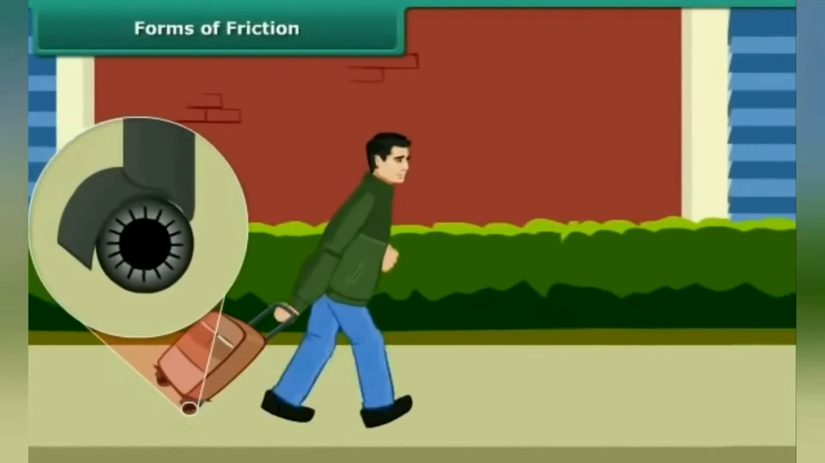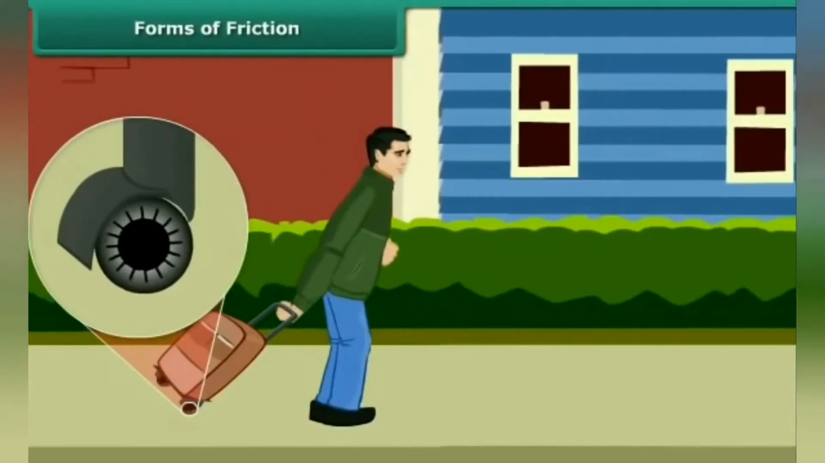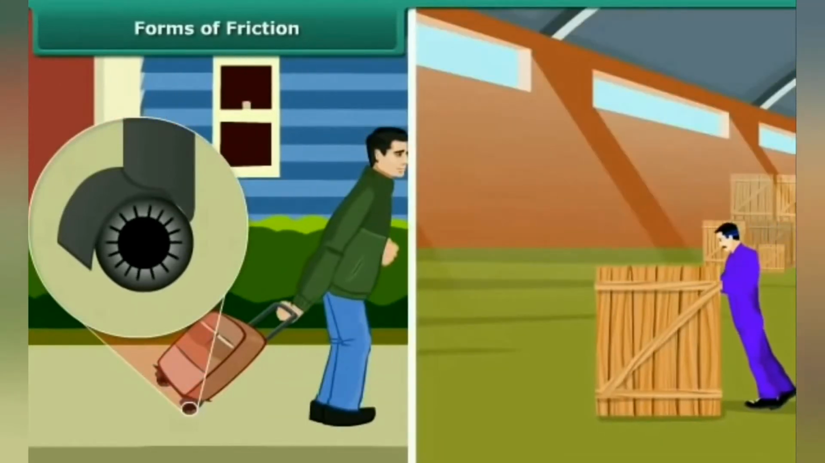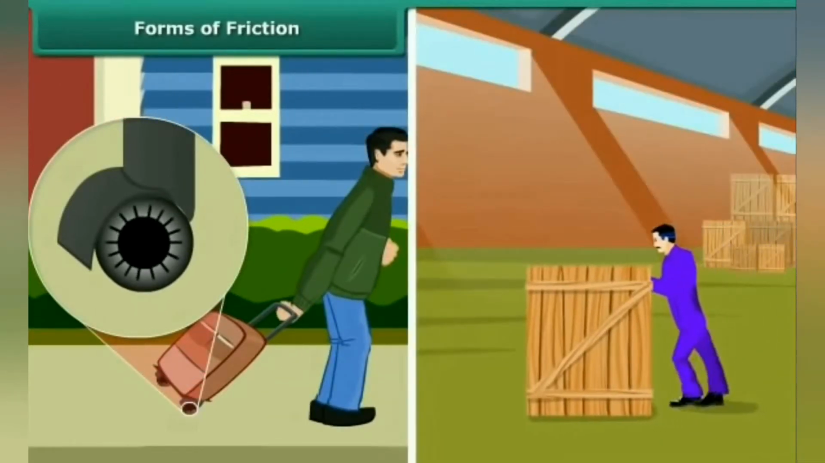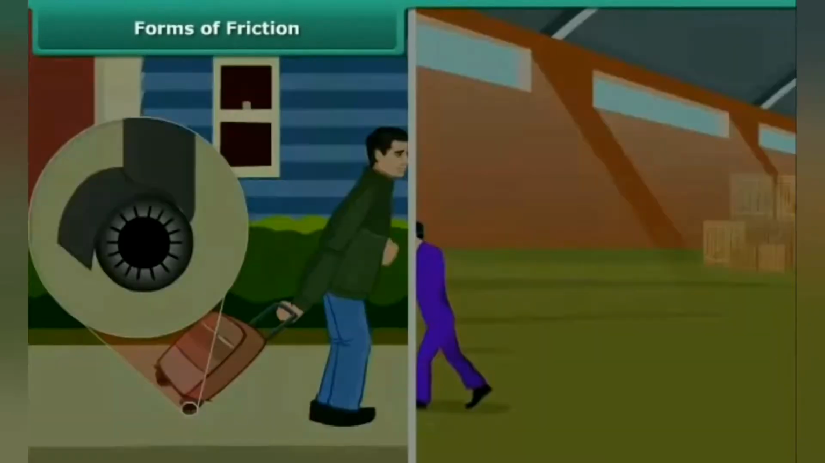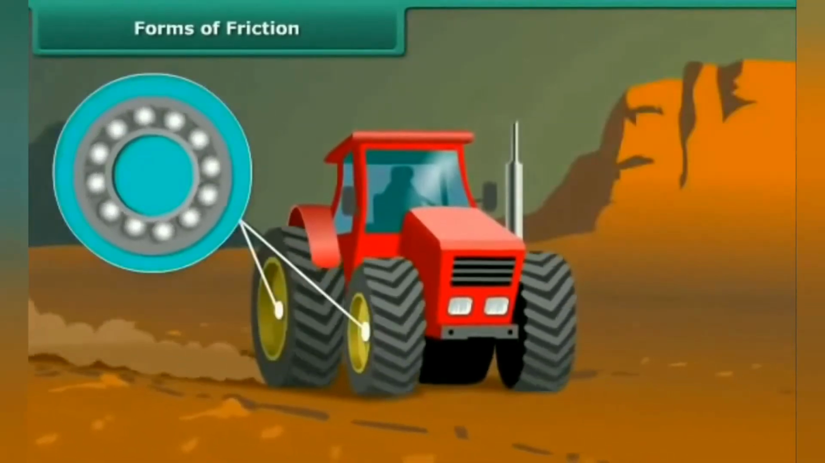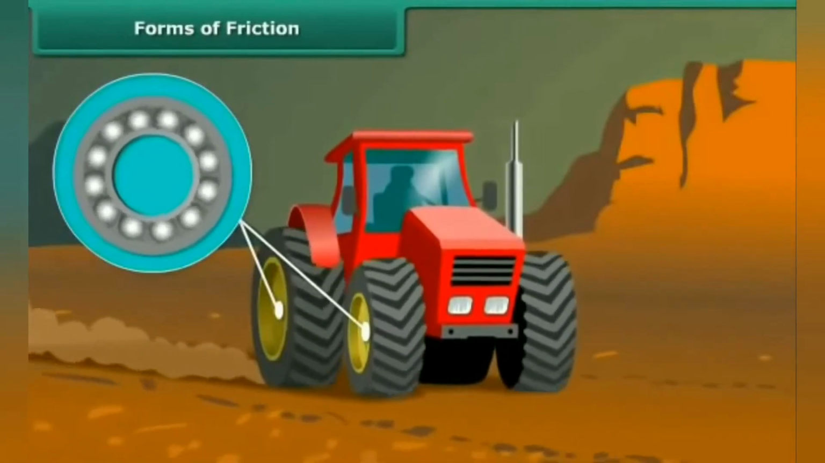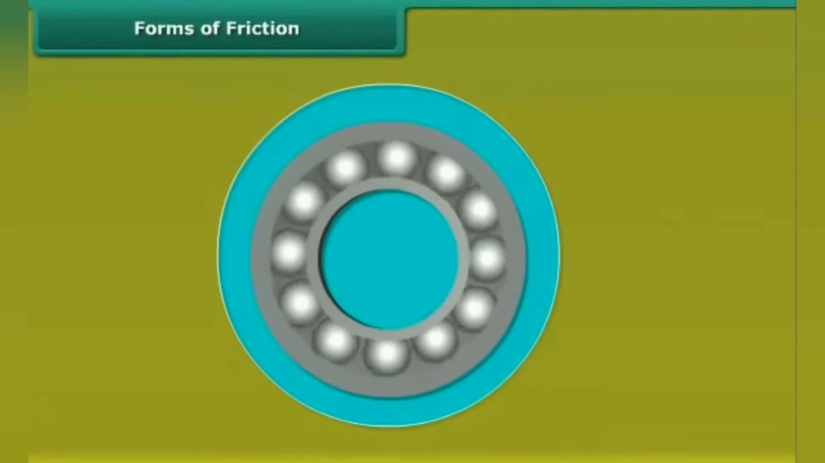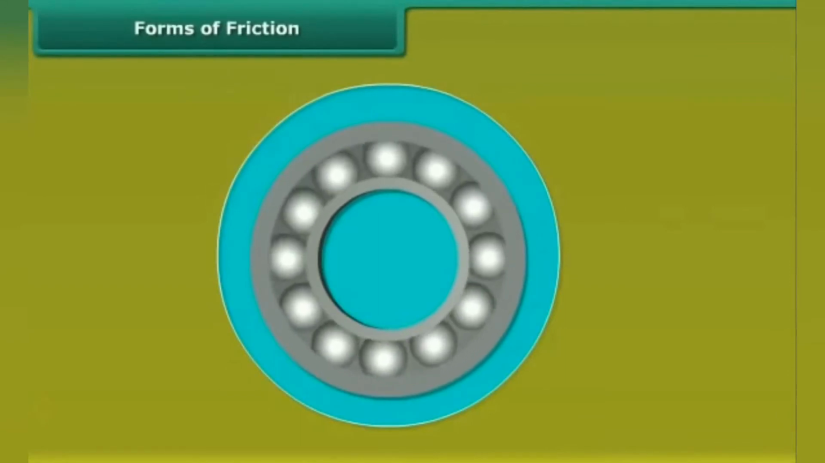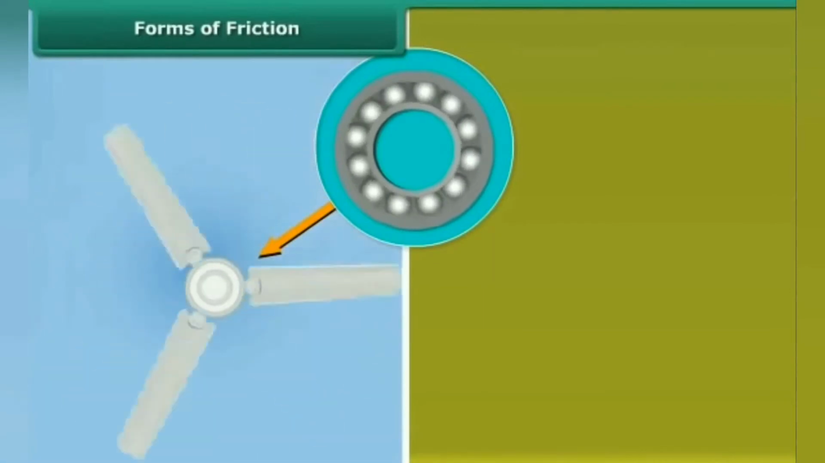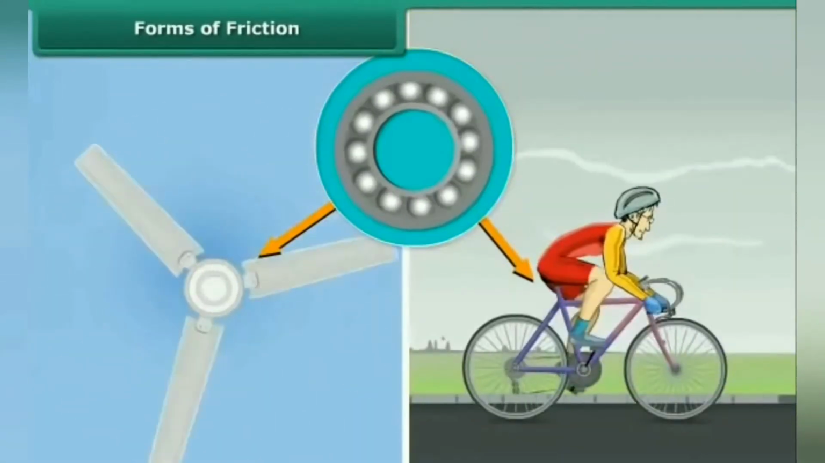It is for this reason that the wheel has been considered as one of the greatest inventions. So, rolling friction, remember students, is always less than that of the sliding friction. In practice, as far as possible, sliding friction is converted into rolling friction by making use of wheels and bearings. A ball bearing is used in the axle of fans and in bicycles.